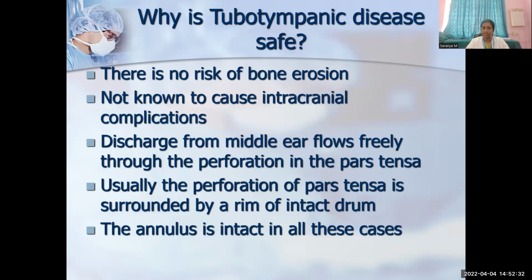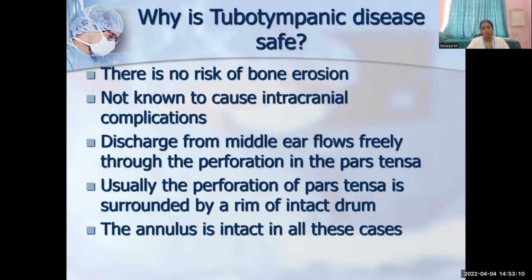So, why is tubotympanic disease safe? There is no risk of any bone erosion because cholesteatoma is not present in tubotympanic type. It is not known to cause any intracranial complication, and the discharge from the middle ear flows freely through the perforation of the pars tensa into the external auditory canal, and usually the perforation of the pars tensa is surrounded by an intact rim of pars tensa, and the annulus is intact in all cases. Fibrous annulus or tympanic annulus is nothing but the peripheral condensation of the pars tensa, which is usually preserved in case of tubotympanic disease.